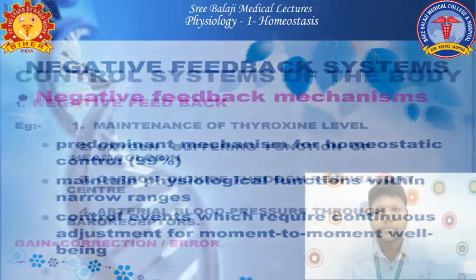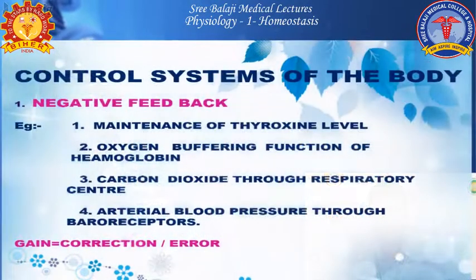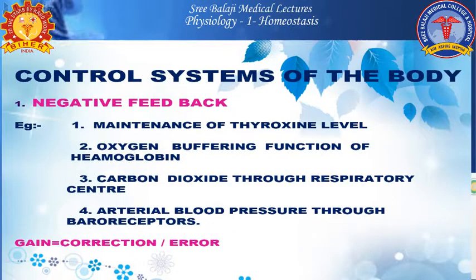Some examples of negative feedback mechanisms are maintaining the thyroxine level; second, the oxygen buffering function of hemoglobin; third, carbon dioxide control through the respiratory center; and last, arterial blood pressure through baroreceptors. And how these negative feedback mechanisms function is like gain equals correction divided by error.